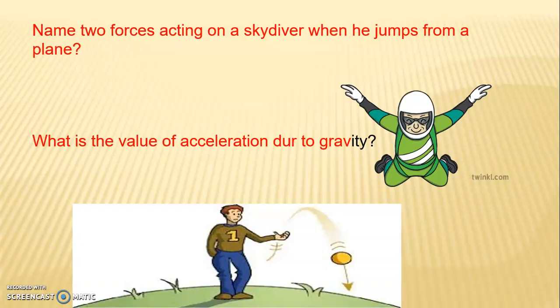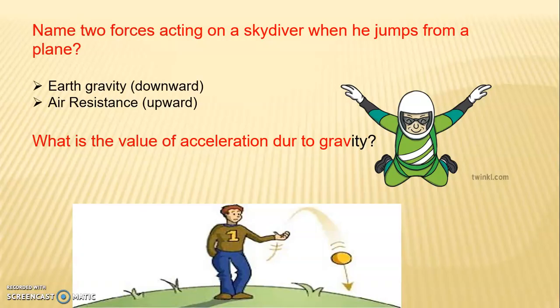Next question is, name two forces acting on a skydiver when he jumps from a plane. The answer is earth gravity, that is acting downward, and air resistance, that is acting upward. What is the value of acceleration due to gravity? The answer is 10 meters per second squared.